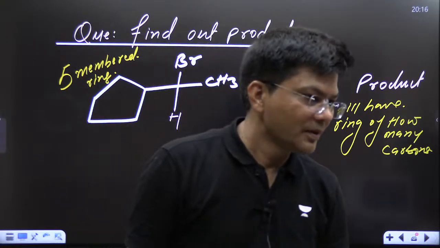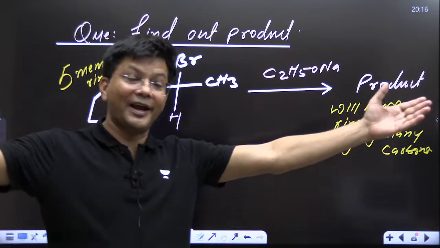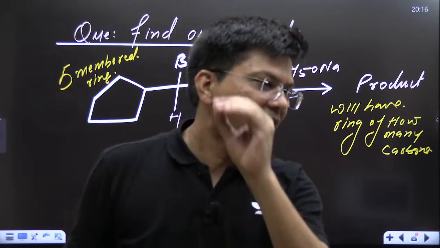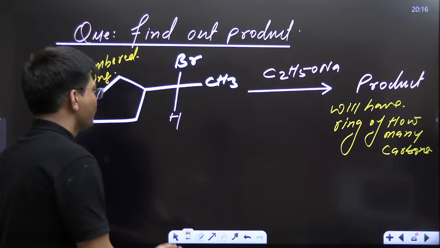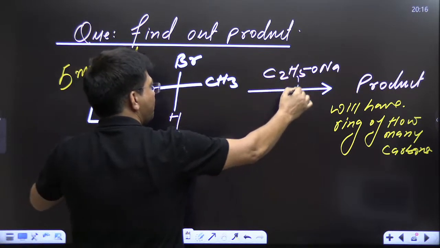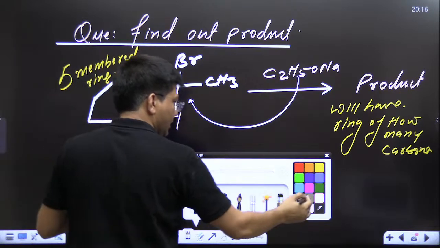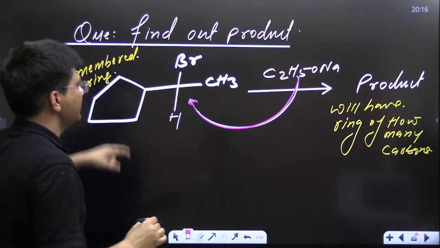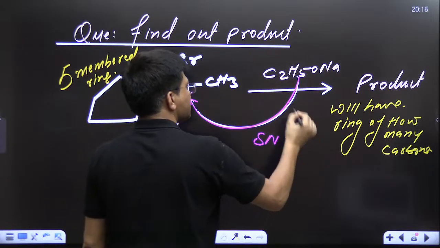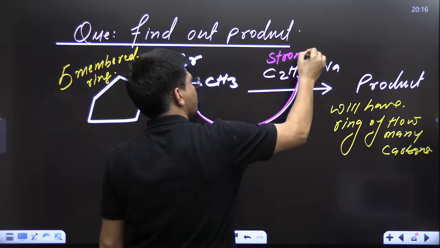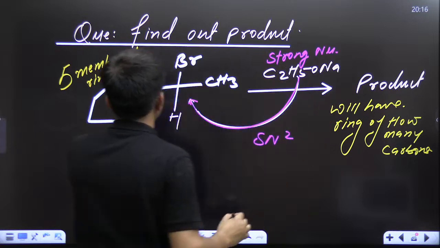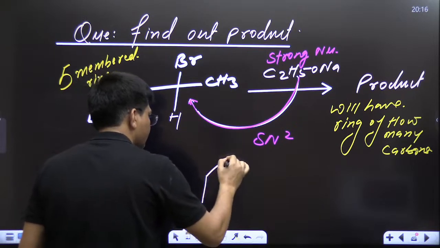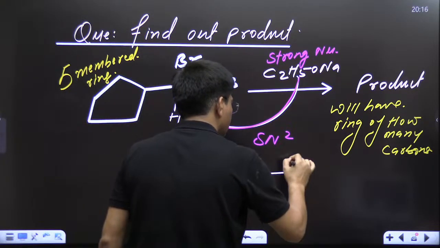I'm waiting. Now, 5. Oh, great. It's really awesome work. How you managed to give this answer. Absolutely correct. 5-membered ring, and this will attack from the back side. Backside attack. Really good. Unbelievable. Really stupendous performance, because it is an SN2 reaction, and this is being a strong nucleophile. So the reaction will take place in a single step. Inversion of configuration will take place. No rearrangement because SN2 reaction takes place in a single step.